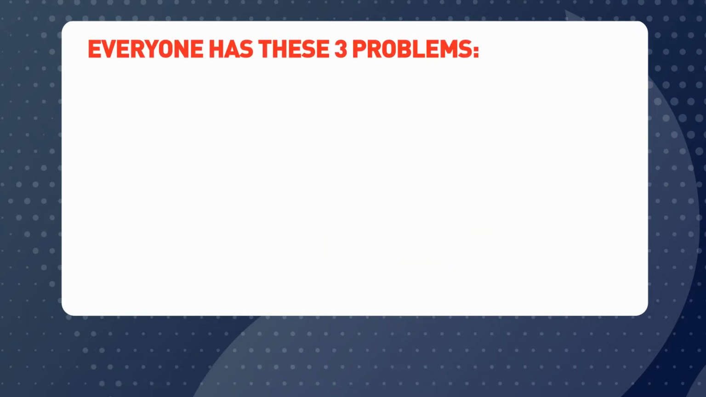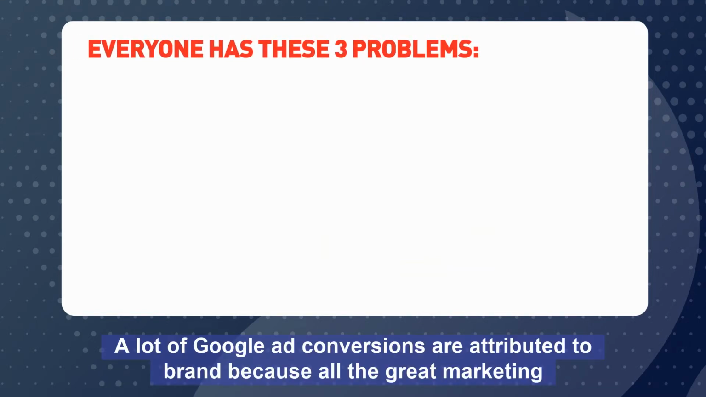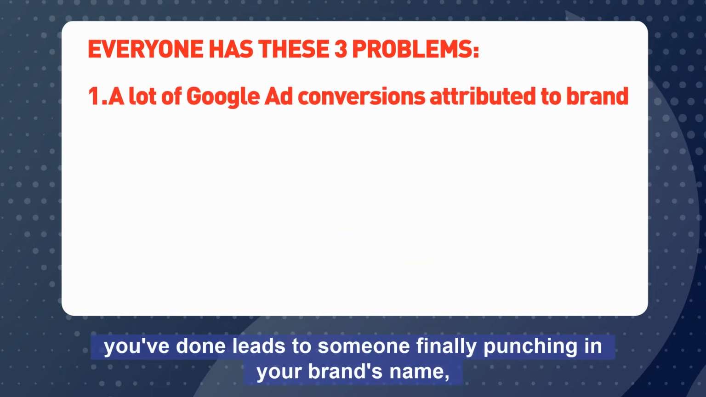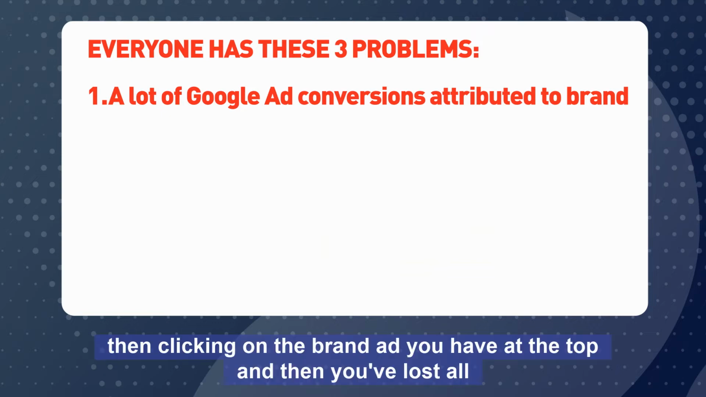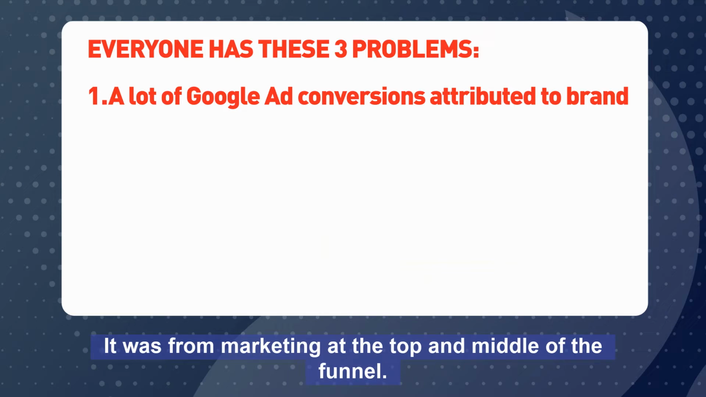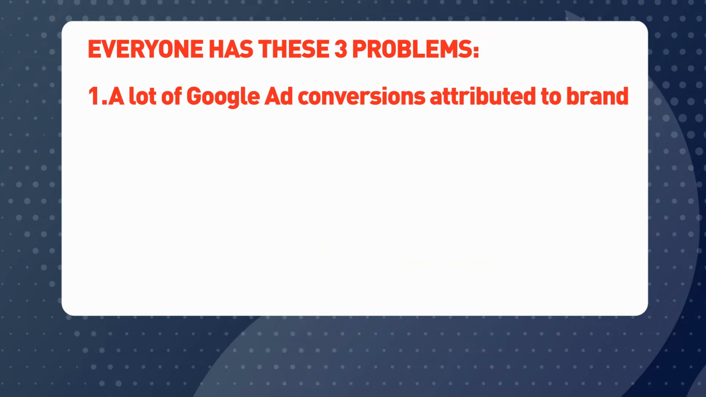Advertisers are faced with three big challenges related to trying to drive more ROAS from their ad spend. A lot of Google ad conversions are attributed to brand because all the great marketing you've done leads to someone finally punching in your brand's name, then clicking on the brand ad you have at the top, and then you've lost all the insight as to how did they know to type in your brand to begin with. It was from marketing at the top and middle of the funnel.